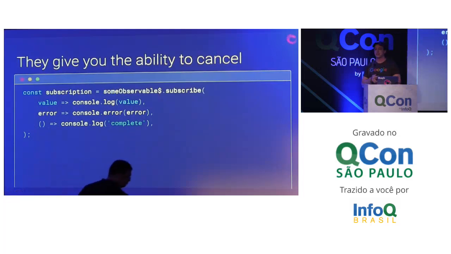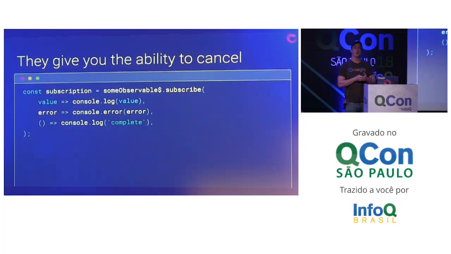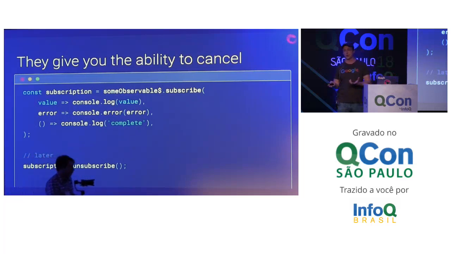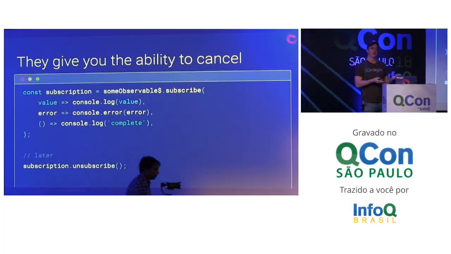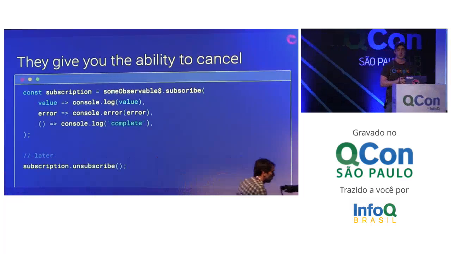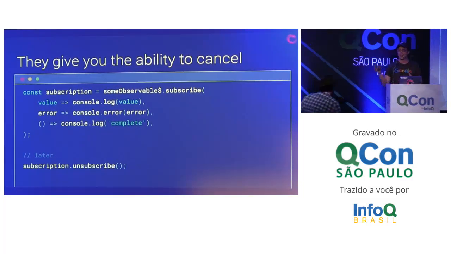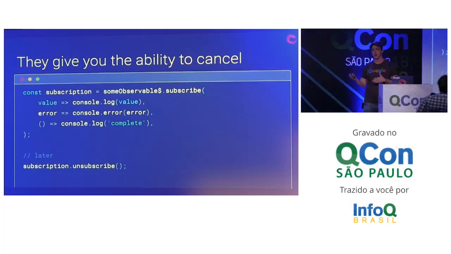They also give the ability to cancel. So when you call subscribe, it returns the subscription object. And the subscription object is something you want to hang on to, because later on, you want to call unsubscribe on it when you no longer want values from your observable. You don't have to do this with all observables, just any observable that you think you need to cancel. Say it's an endless observable of an interval or a WebSocket or something.